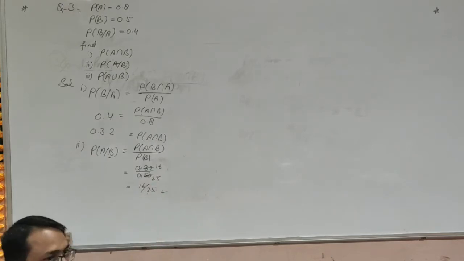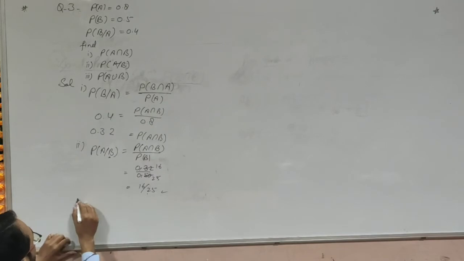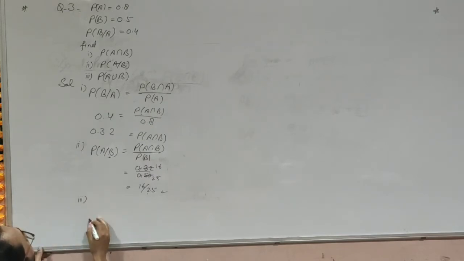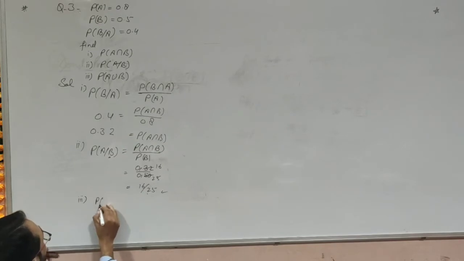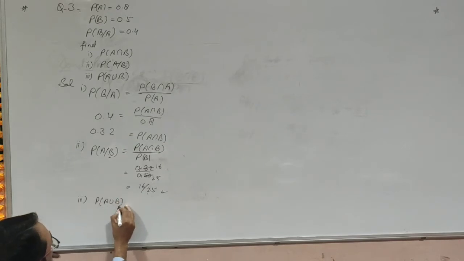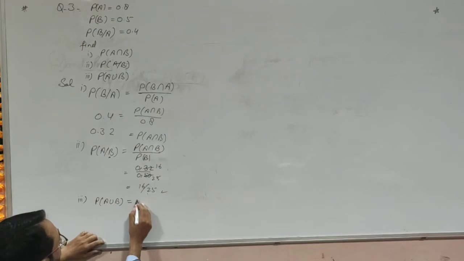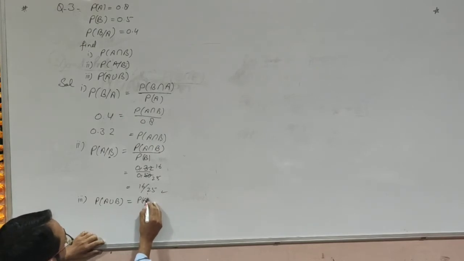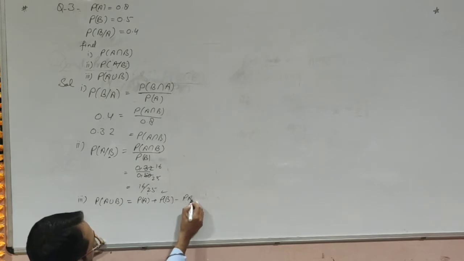(16/25). We can simplify it also. Last, the third case is we need to calculate P(A union B). The formula for this we know very well. It will be P(A) plus P(B) minus P(A intersection B).